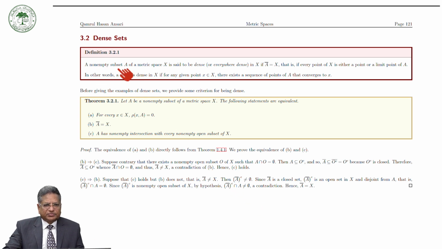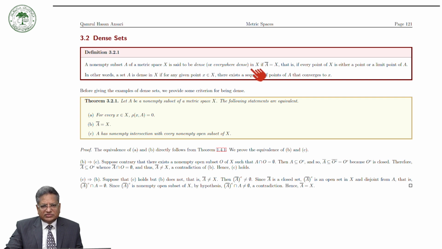A non-empty subset A of a metric space X is said to be dense or everywhere dense. Sometimes the dense set is also called everywhere dense, but later on we will use only dense, and for the letter we will use nowhere dense.